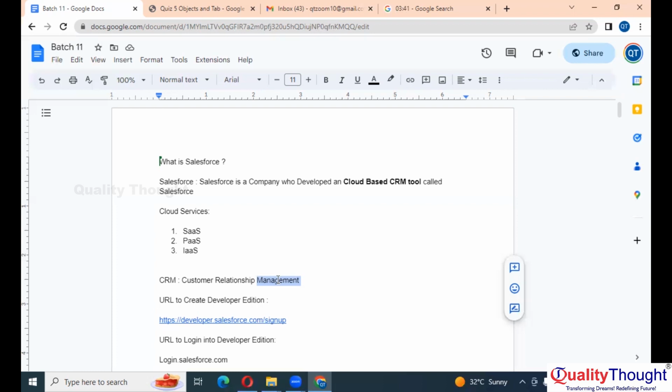Let's say you purchased one Activa or some particular vehicle, and after a period, say 3 months or so, you are facing some issues.